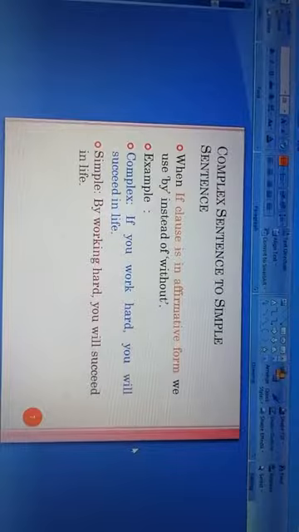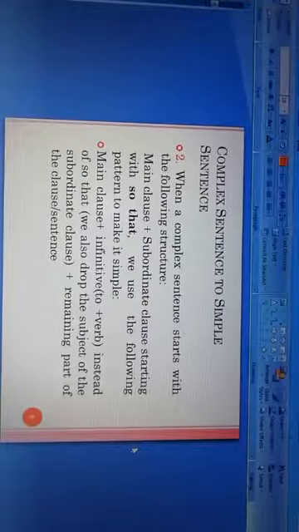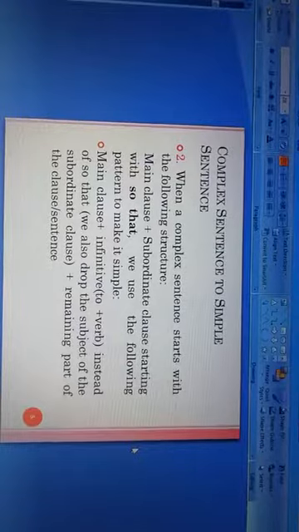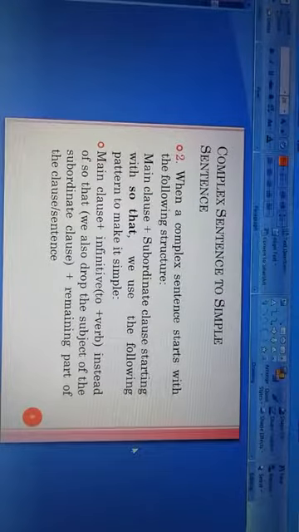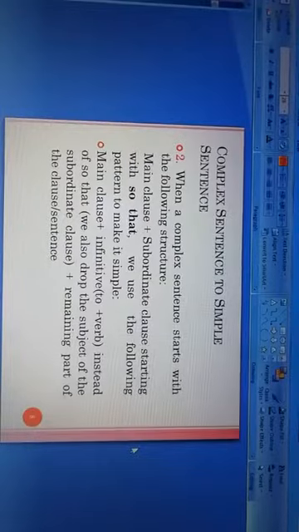So, the next one. When a complex sentence starts with the following structure, main clause plus subordinate clause starting with so that, we use the following pattern to make it simple. Now, main clause plus infinitive.